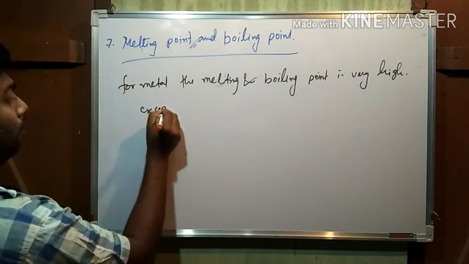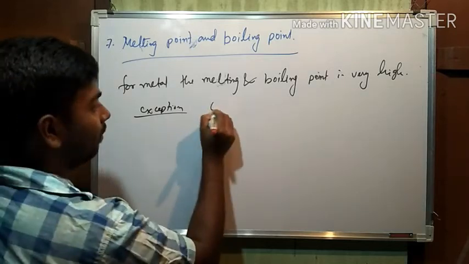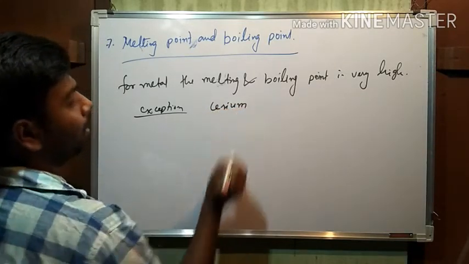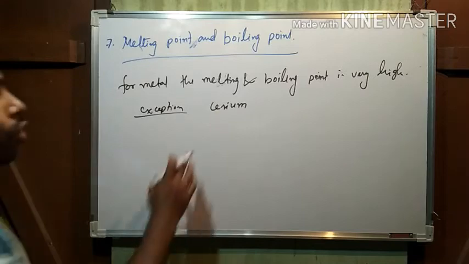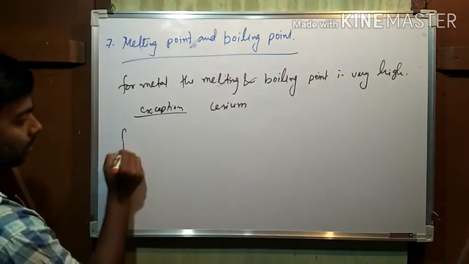One well-known exception is cesium. Cesium is a metal, but it has low melting and boiling points.